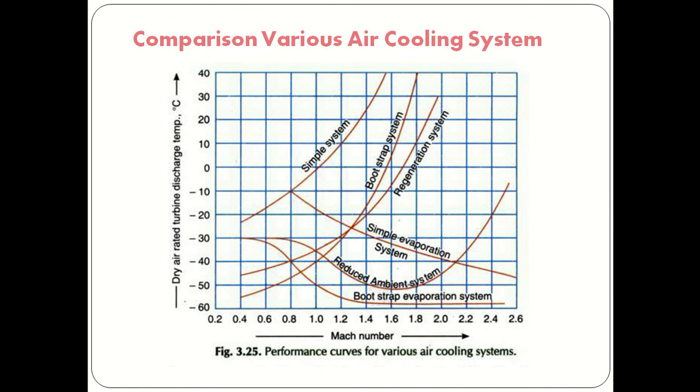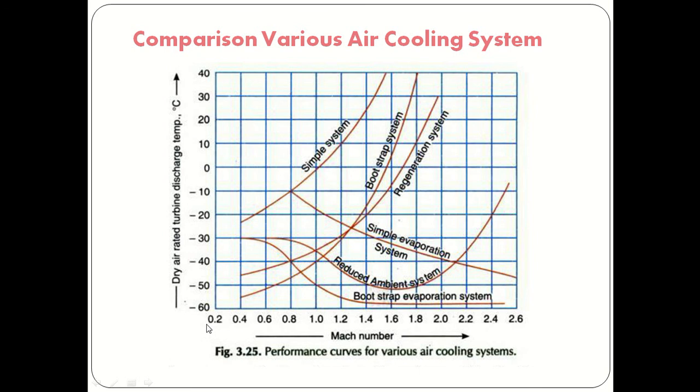Now last, we will see the comparison of various air cooling systems based on dry air rated turbine discharge temperature. If you see, the turbine discharge temperature ranges from minus 60 degrees Celsius to positive 6 degrees Celsius. We have compared the dry air rated turbine discharge temperature in degrees Celsius with the Mach number.